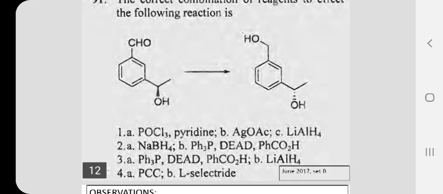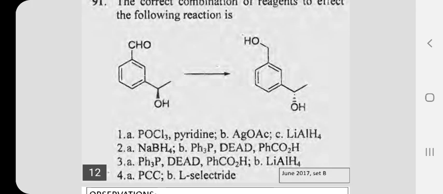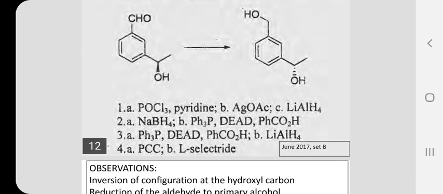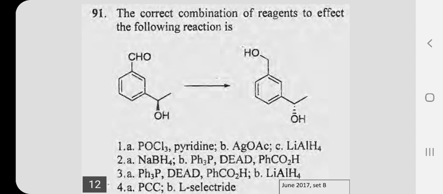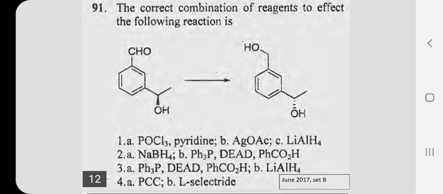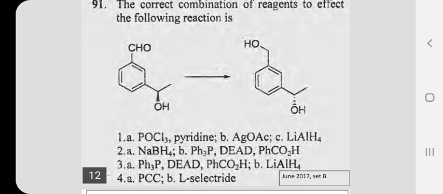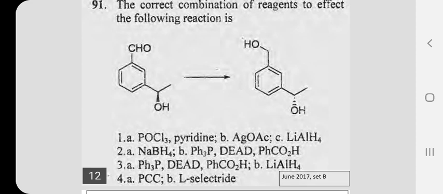You are given 4 sets of reagents. The 4 sets of reagents are able to produce the observed changes nearly, but not exactly. So you are supposed to find which set of reagents is exactly able to bring about the change. So the first choice is the set of reagents phosphorus oxychloride, pyridine. So the hydroxyl group is converted into a halide. If it is treated with silver acetate, then acetate ester is formed as a product.